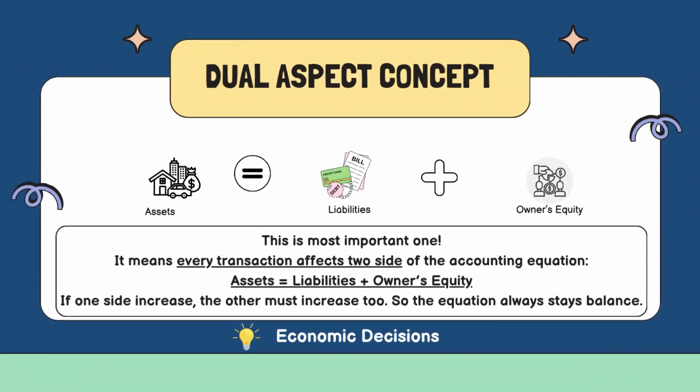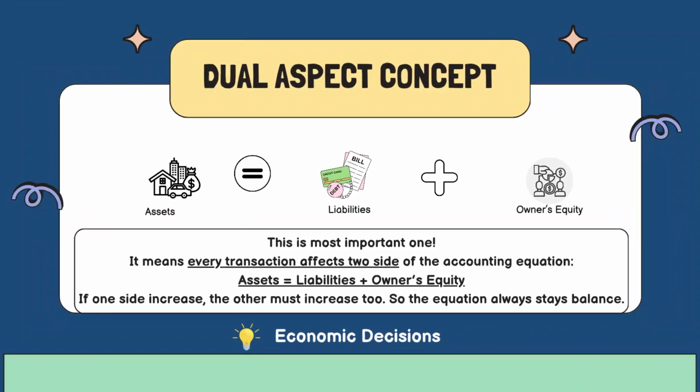Dual aspect concept. This is the most important one. It means every transaction affects two sides of the accounting equation. Assets equals liabilities plus owner's equity. If one side increases, the other must increase too. So the equation always stays balanced.